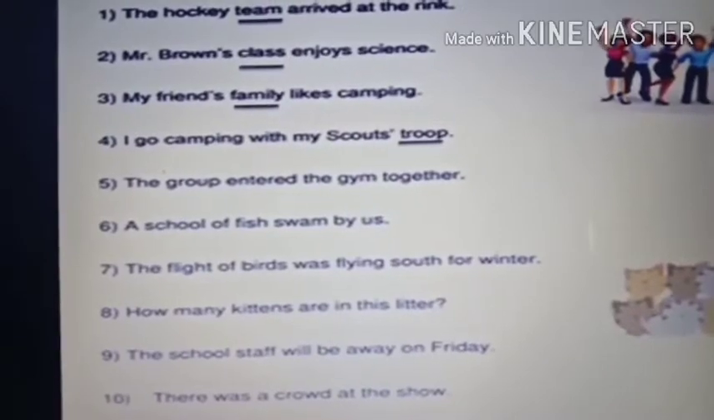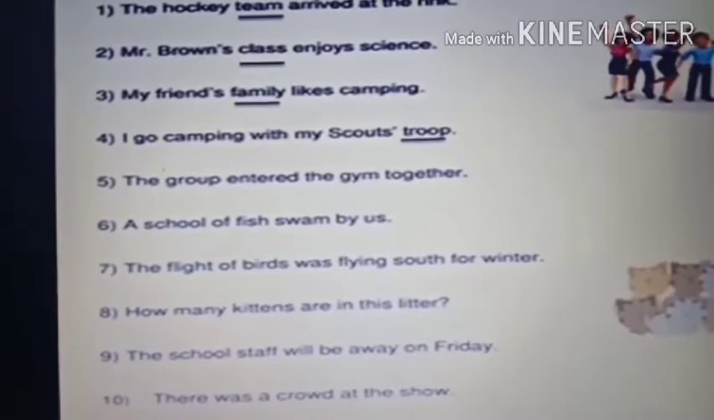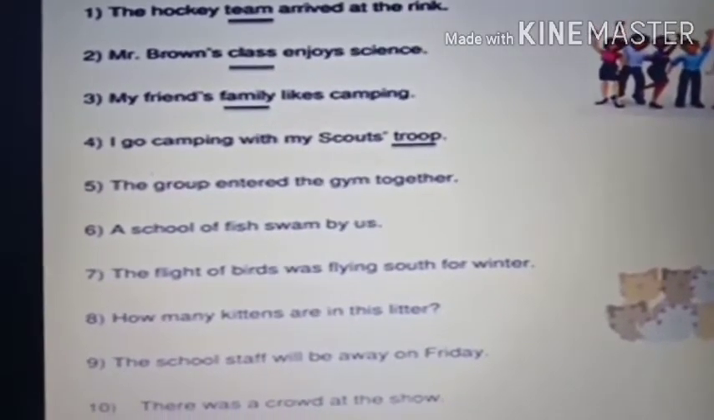I go camping with my scouts troop. With my scouts troop. So what is the collective noun in this? Yes, it is troop. Troop means all the NCC cadets, all the scouts. Scouts means related to army. So a group of scouts is called troop.